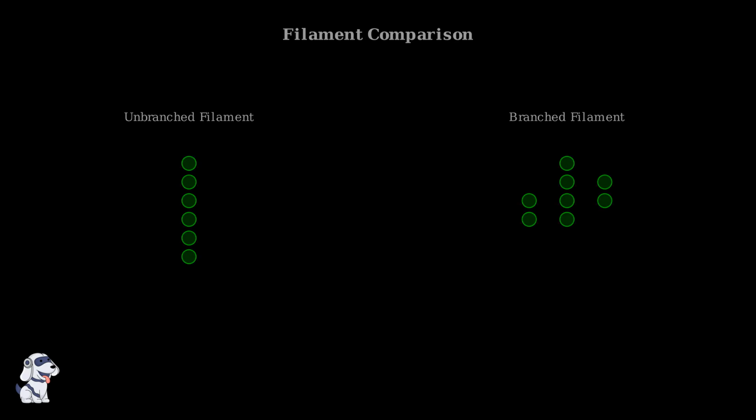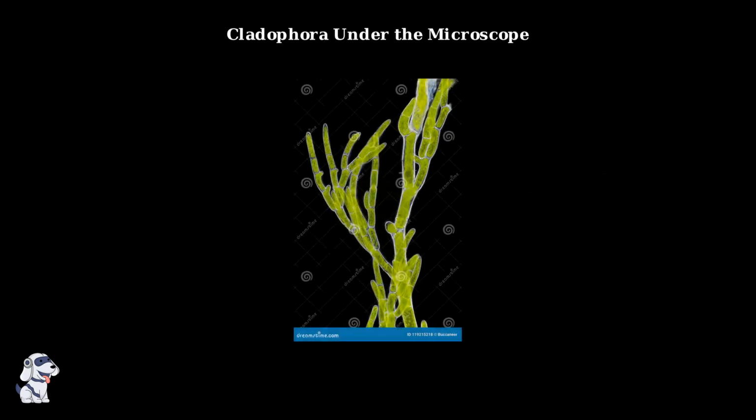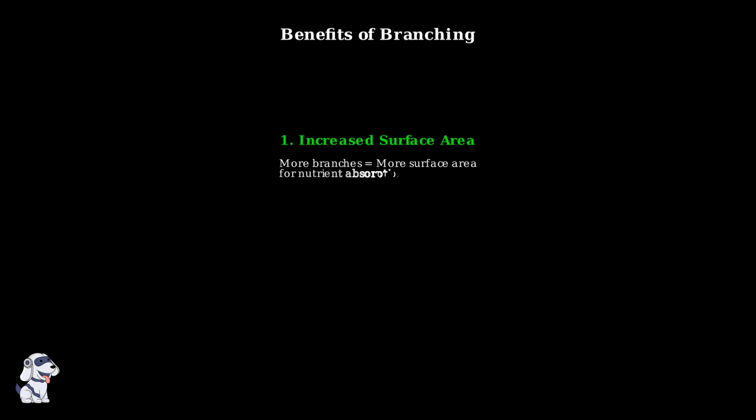Here we see Cladophora under the microscope. Notice the segmented filaments with their characteristic branching patterns. Each segment is an individual cell, and the branches create a complex, tree-like structure that distinguishes it from simpler algae forms. Branching provides significant advantages.